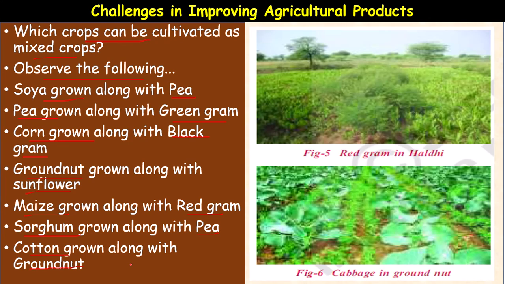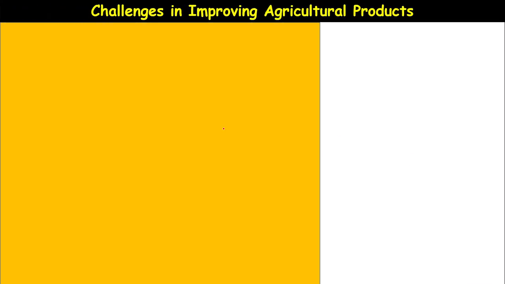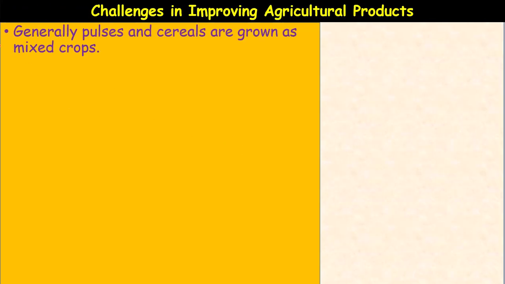Growing a mixed crop, the farmer gets double benefits. If one crop yields less, another crop will compensate. Cabbage and groundnut is another mixed crop combination. Here, red gram in haldi; haldi means turmeric. Red soils. So, generally